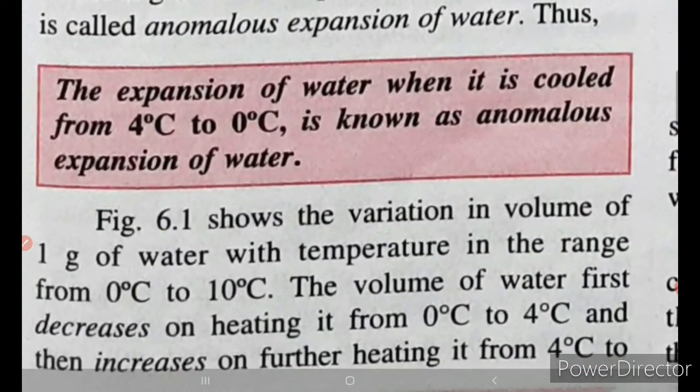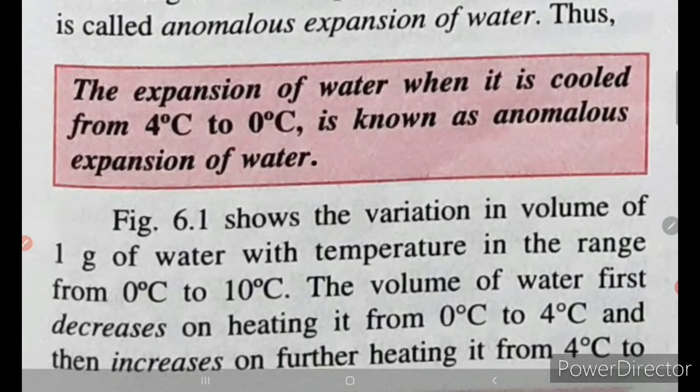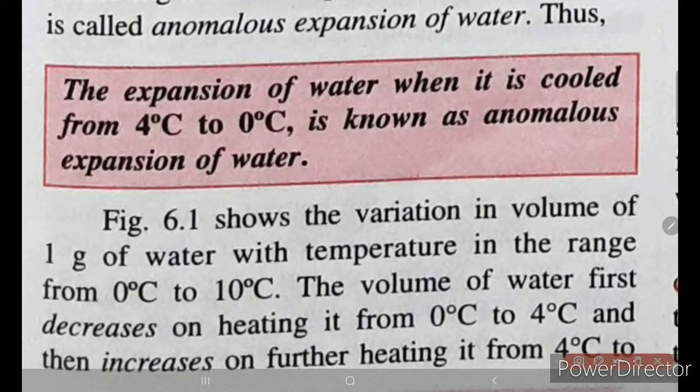Figure 6.1 shows the variation in the volume of 1 gram of water with temperature in the range from 0 to 10 degrees Celsius. The volume of water first decreases on heating it from 0 to 4 degrees Celsius. So while the temperature is rising from 0 to 4 degrees Celsius, it is contracting, so the volume decreases. And then on further heating, above 4 degrees Celsius, the volume increases.